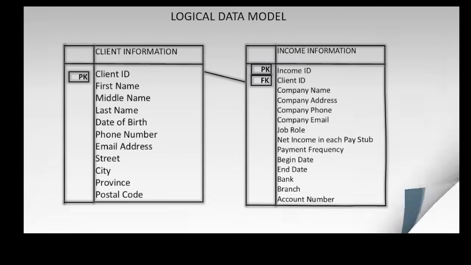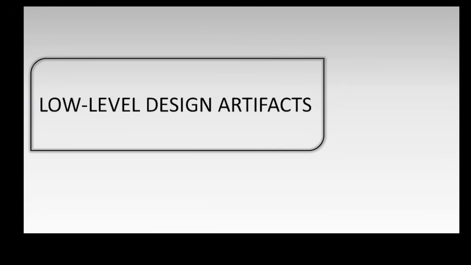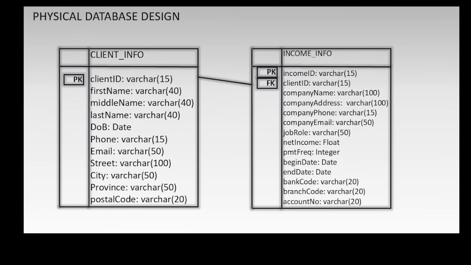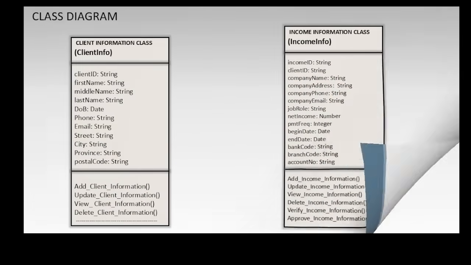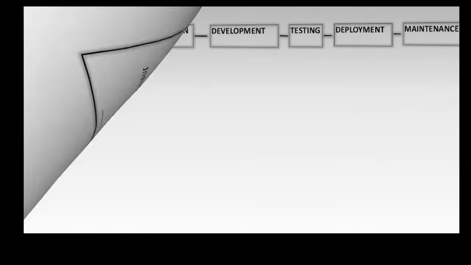You have the logical data model, development and database platforms. Some low-level design artifacts are physical database design, class diagrams, user interface design, environments, test plan, and test types.